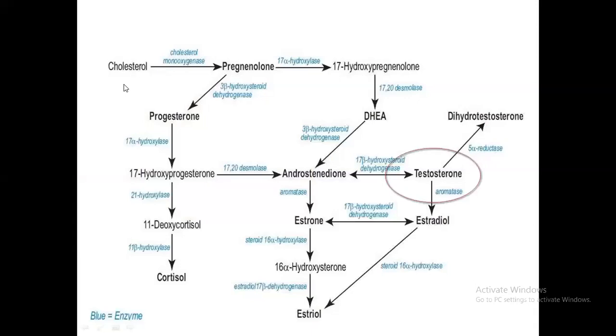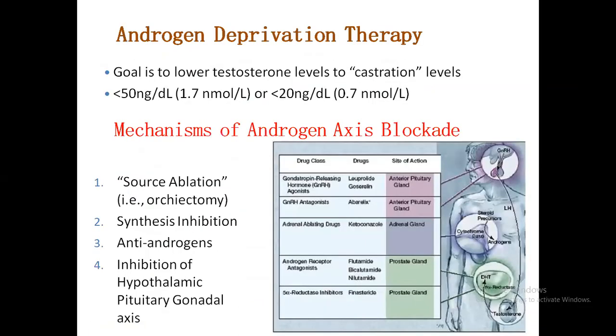From cholesterol, which is the precursor, the testosterone is produced by various enzymes. This mechanism is not only in the testis itself, in the Leydig cell itself, but also in the adrenal gland. I hope this mechanism is clear. This mechanism is important because when we treat prostate cancer, we might inhibit the various enzymes in these pathways.